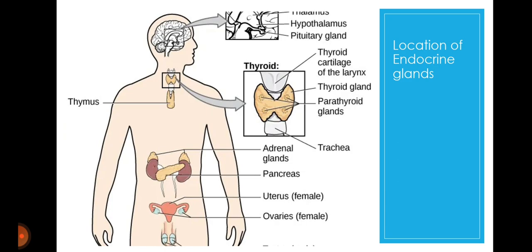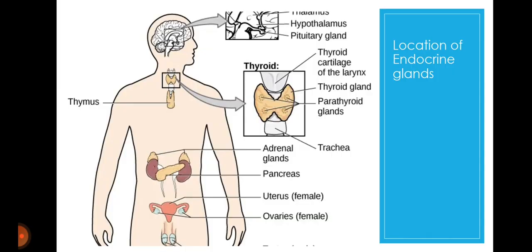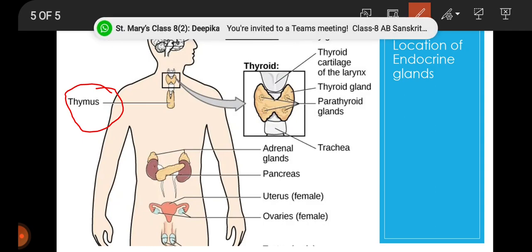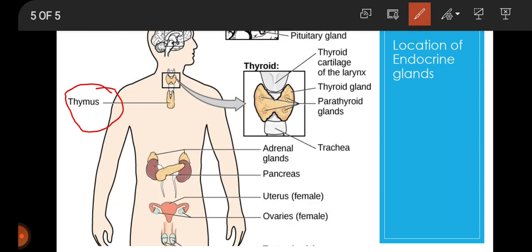You can see this picture. There is a location of endocrine glands. In this figure, you can see the location of endocrine glands. You can see here thymus, which is an organized endocrine gland. This thymus is part of the organized endocrine glands. As we divided the endocrine gland system into two parts, organized endocrine glands and cell tissues that secrete hormones in organs, the organized endocrine glands are thymus and adrenal glands.